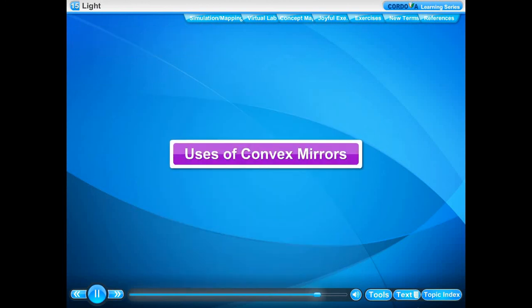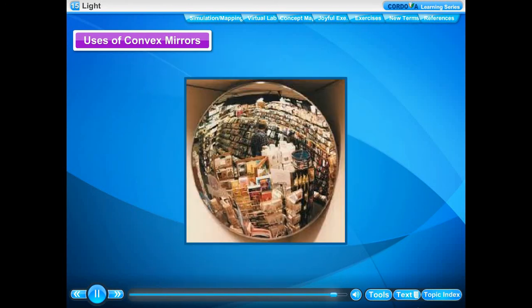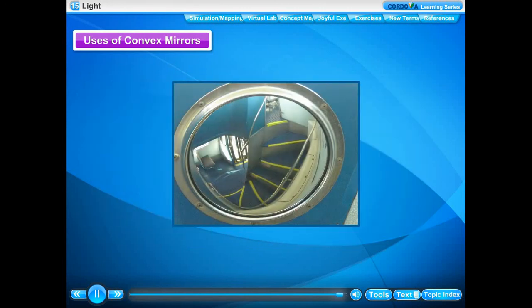Uses of convex mirrors. Convex mirrors are used for many purposes. Convex mirrors are used as rear view mirrors or side view mirrors in automobiles such as cars, scooters, trucks, and buses to see the traffic coming from behind. Big convex mirrors are used as vigilance mirrors in big shops and stores. Convex mirrors are used as staircase mirrors on the double-decker buses.